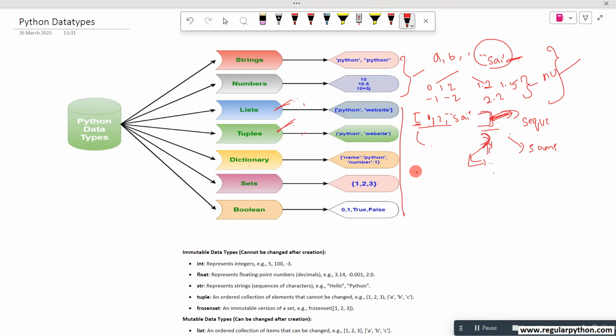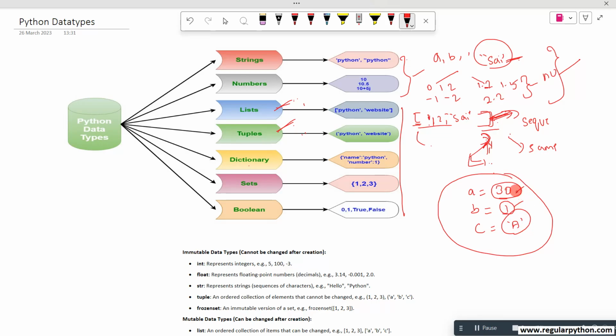Come to the dictionary. I'll give one simple example to show the feature it gives. A is equal to 30, B is equal to 1, C is equal to A. If you see this data, do you get any meaningful understanding? No. What is this 30? What does this value belong to? What is the 1? What is the meaning of this 30, this 1, this A?